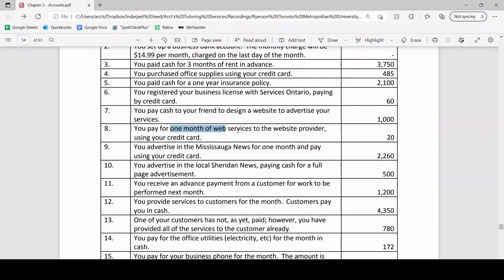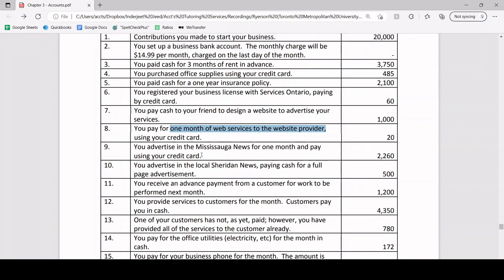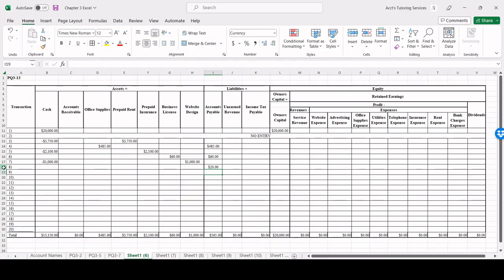So we pay for 1 month of web services to the website provider. So think about it from this point of view. This isn't a prepaid expense because our website's already up and running. It's already designed. Now we need to pay for the web services because it's closely related to the website. So we've actually consumed that expense. So that being said, website expense is going to increase by $20 as well.